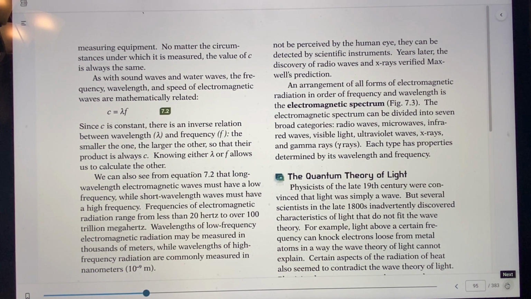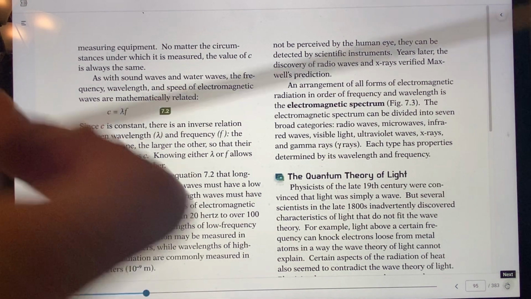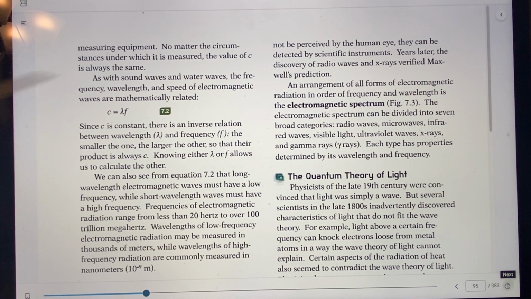And this is the speed of light. Just remember this, c is the speed of light. Okay, and this will say basically the same thing. If the frequency is really high, it's going to be very short little waves. And if it's a really big, long wavelength, then the frequency is going to be really slow. So same as it would be with any other type of waves, whether they be sound waves or waves in the ocean.